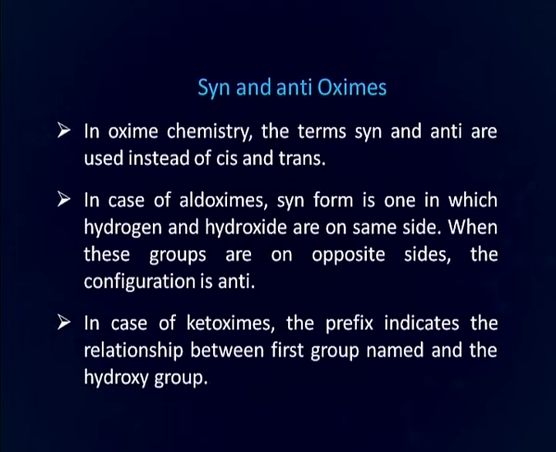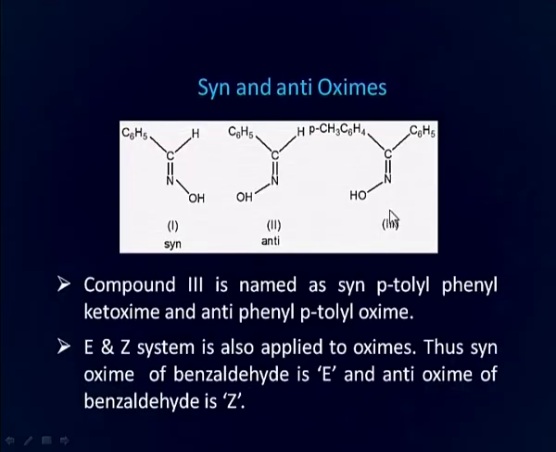In case of ketoxime, the prefix indicates the relationship between the first group named and the hydroxyl group. For example, in this compound, which is a ketoxime, compound 3 is named syn-para-tolyl phenyl ketoxime, syn because the para-tolyl group is on the same side as the hydroxyl group. The same molecule is also called anti-phenyl para-tolyl oxime, that is, the hydroxy group is anti to the phenyl group.